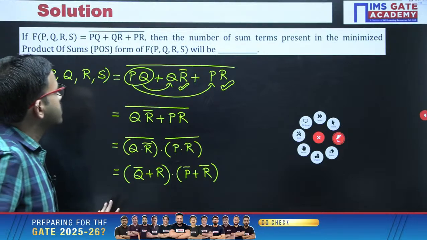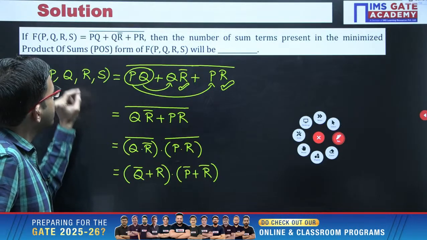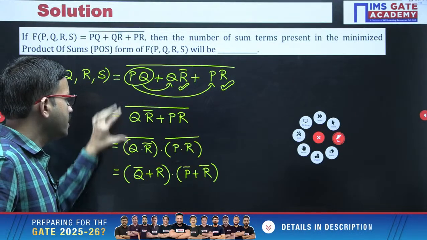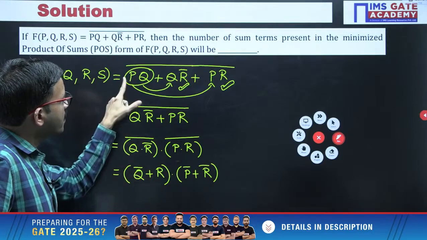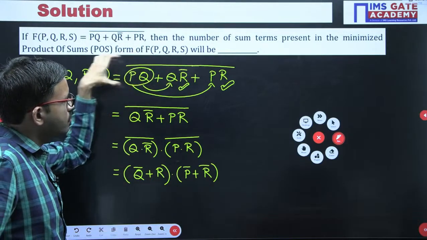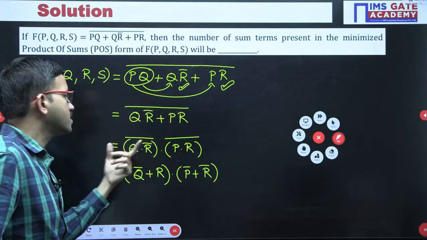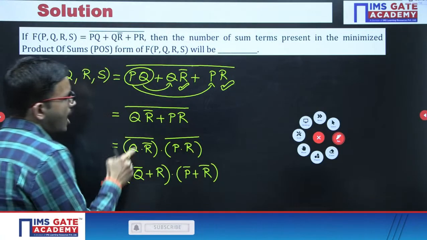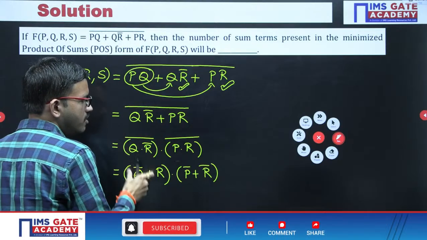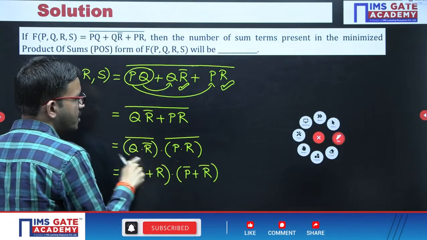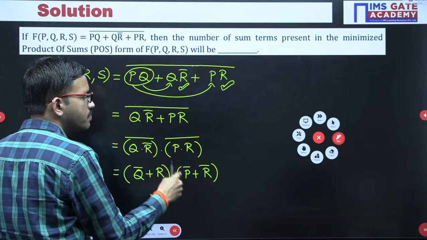So here the question is regarding POS, and luckily after doing the simplification, the original function is in SOP form, where 3 terms we still brought to 2 terms because of the consensus law. After that we applied De Morgan's law, and this product term became logical, this product term became logical.